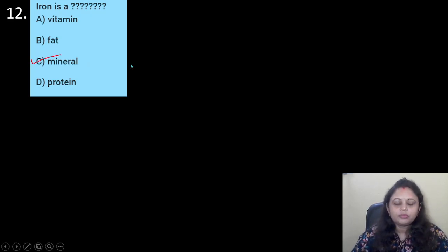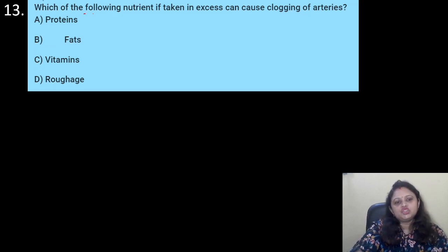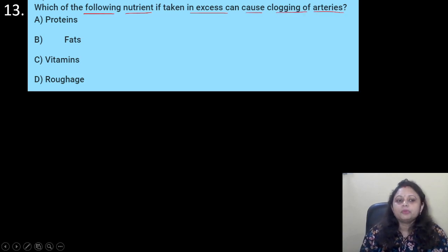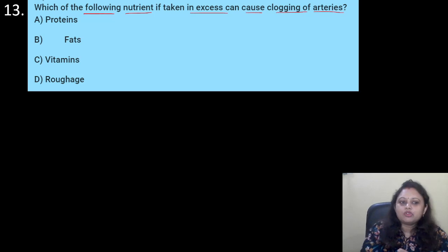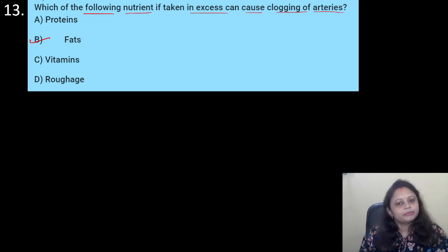Got it? Coming to the next question, which of the following nutrient, if taken in excess, can cause clogging of arteries? Options are A. Proteins, B. Fats, C. Vitamins, D. Roughage. So, if we take excess amount of fats, then it forms a layer inside the artery, which can cause the clogging of the artery. Got it? So, correct answer is option B, that is fats.